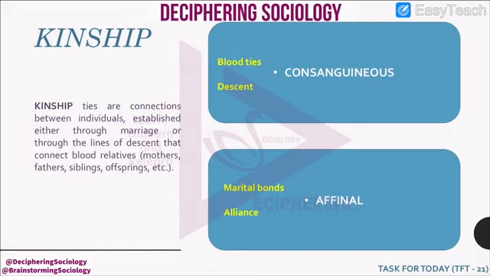When we talk of kinship, kinship refers to the ties between individuals. It can be established through two ways. First one is through blood ties or descent, which is known as consanguineous, and the second is through marital bonds, that means through marriage or alliance, known as affinal.